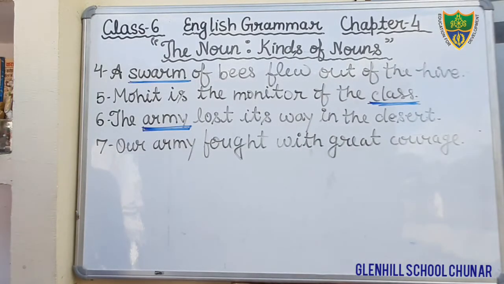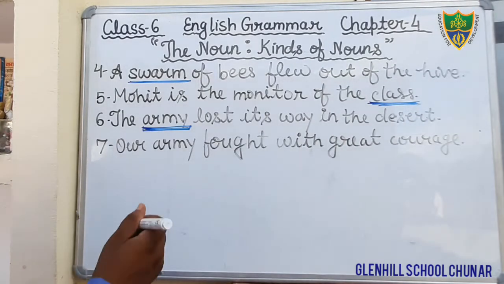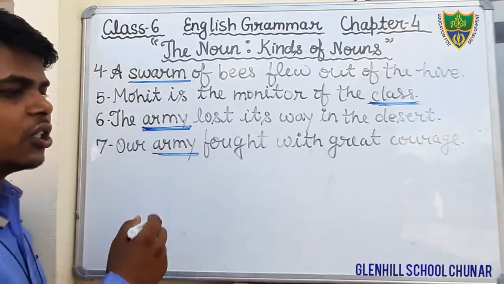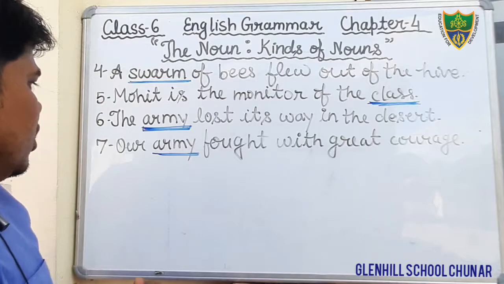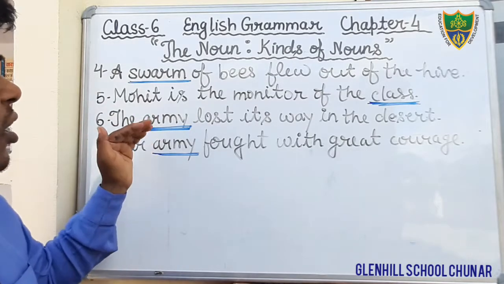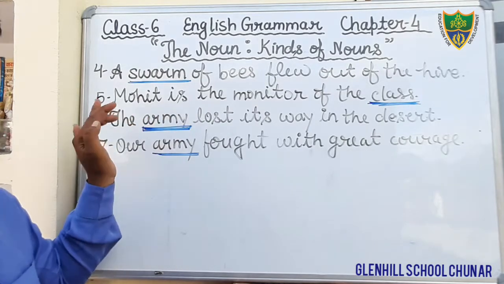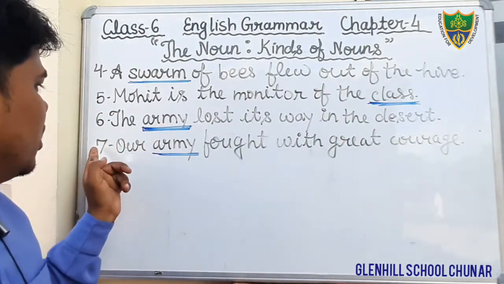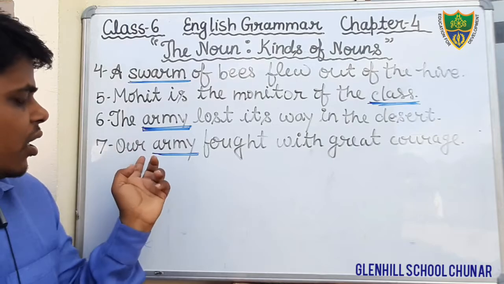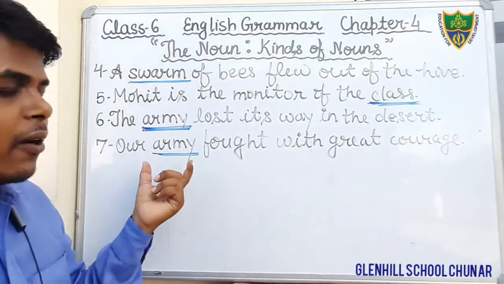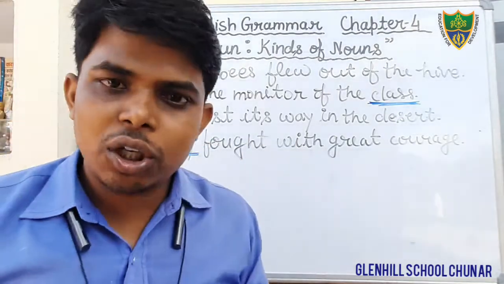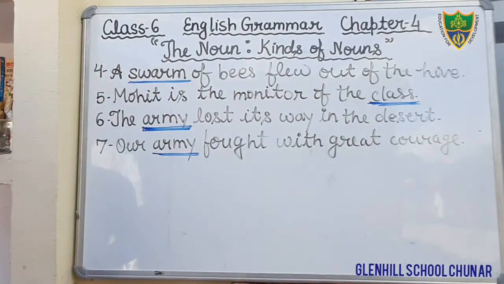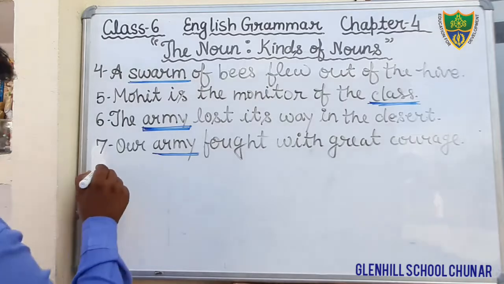Courage. In this sentence, the same word army is a collective noun because it denotes the collection of soldiers. Okay, so that is the same question. In question number 6 you will underline the word army. Here in question number 7, again you will underline the word army because it denotes the collection of soldiers. Okay, students, so just underline the word army in question number 7. Okay, come to question number 8.